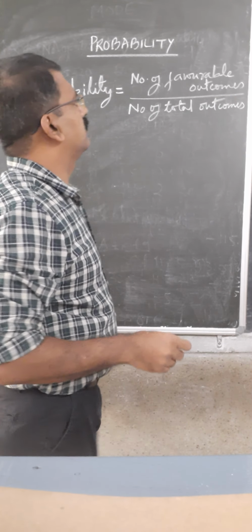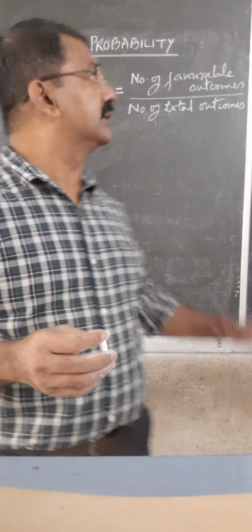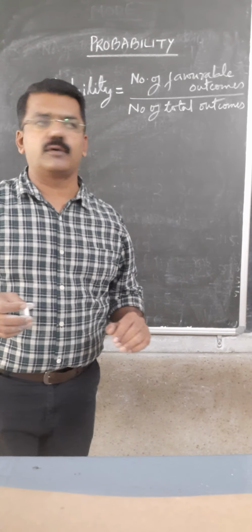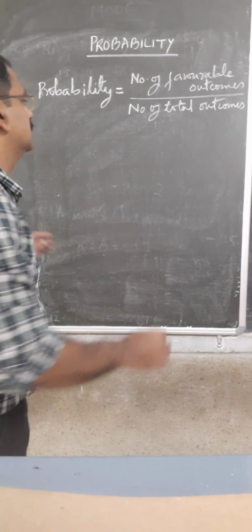Number of favorable outcomes upon number of total outcomes. That is the formula for probability. Now see, I'll give you an example.